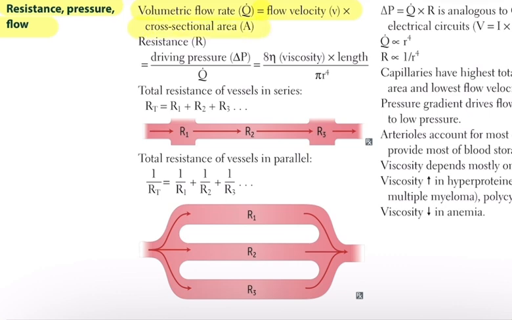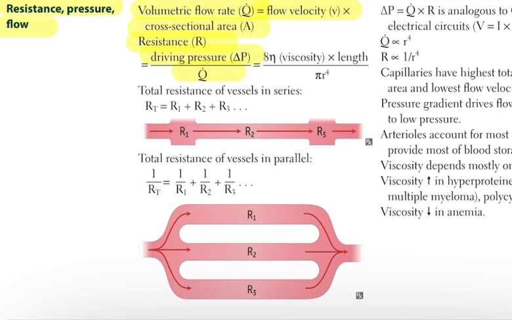Velocity means how fast the blood is moving, and cross-sectional area means how wide the vessel is. If the vessel is wider, more blood can flow for the same speed. Now, the next concept is resistance, the opposition to blood flow. We can calculate it by dividing the driving pressure, or delta P, by the flow rate Q dot. In other words, resistance equals the pressure pushing the blood forward, divided by how much blood is actually flowing.